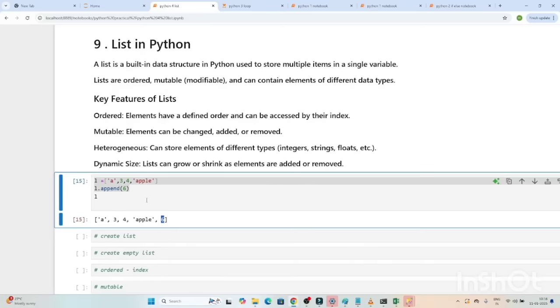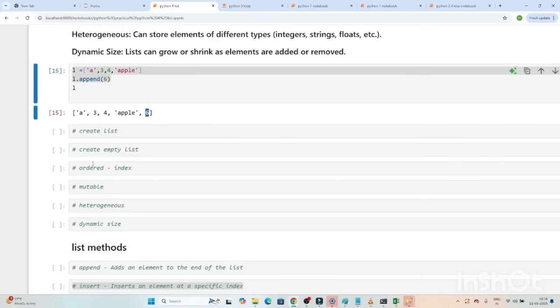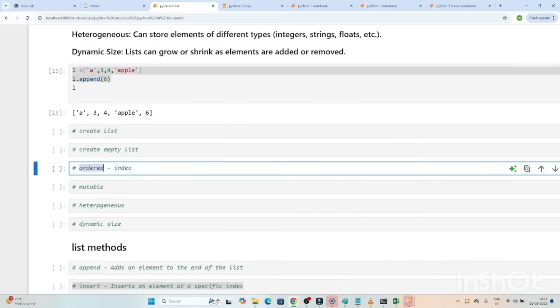So what is a list? A list is a built-in data structure in Python which we use to store multiple items in a single variable. Lists are ordered, mutable, and can contain elements of different data types. What are the key features? Always remember, it is ordered, it is mutable, it can contain multiple data types, and it can dynamically grow or shrink. That is the thing you have to remember. Now let's see how we can create a list. We'll understand about ordered, mutable, heterogeneous, and the different methods we have.